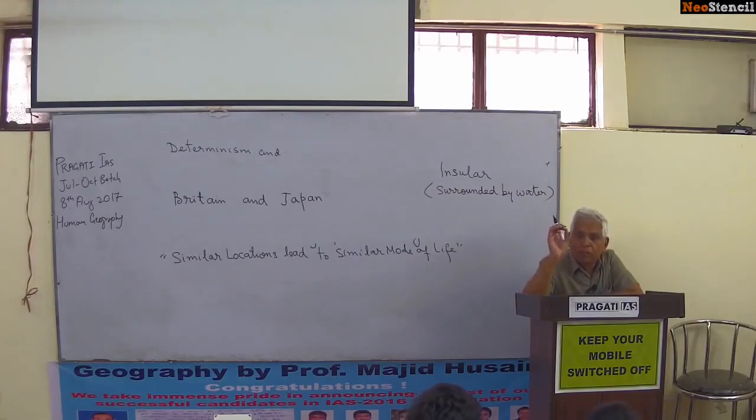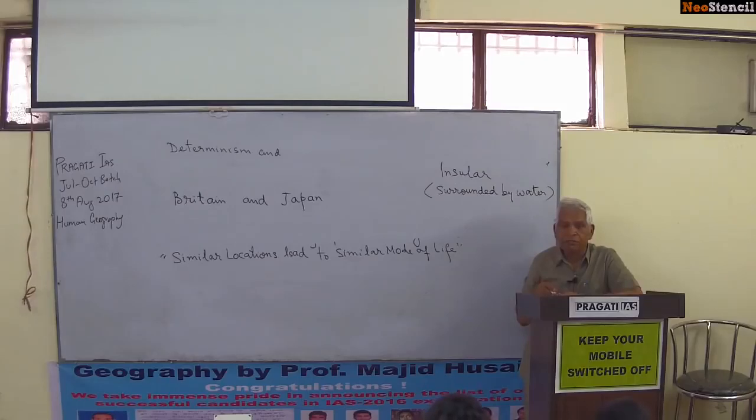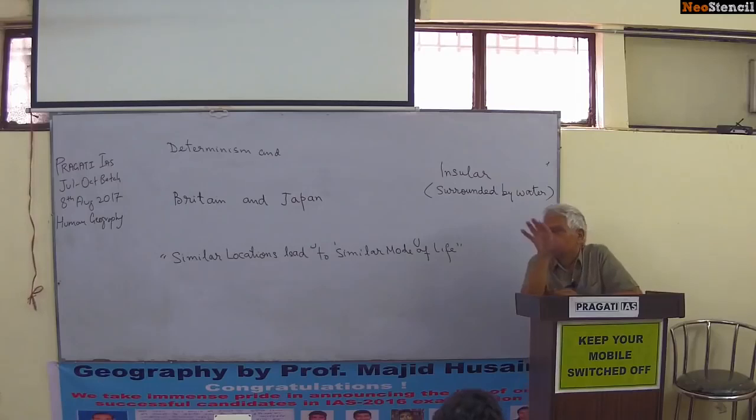Simplify: the geometric location of these two countries, the big powers of that time, is identical, temperate latitudes. Second, from the topographical point of view, they both are mountainous, with very little area for the cultivation of crops. And thirdly, both are surrounded by water. Insular location. So any invading power cannot defeat them easily because they have very strong naval force. Now, these three points are to be highlighted.